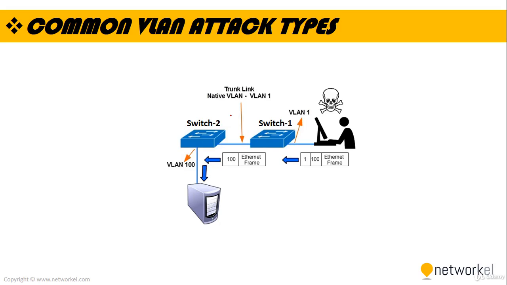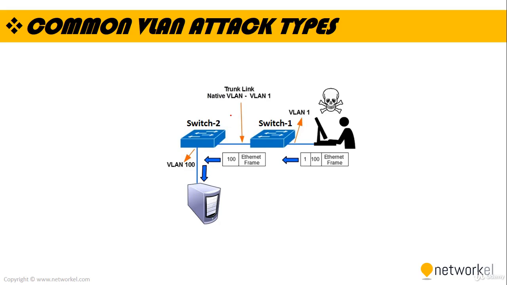When the double tagged frame reaches switch 1 in this example, the switch can only see the outer tag, the VLAN that the interface really belongs to. Switch 1 will now remove the outer VLAN tag and will forward the frame to all the ports belonging to the native VLAN, and in this example that is VLAN 1.